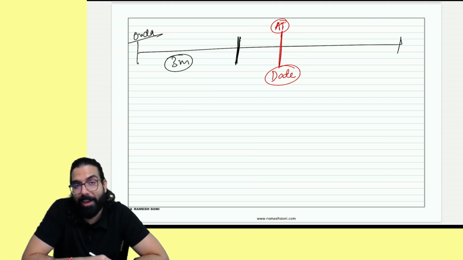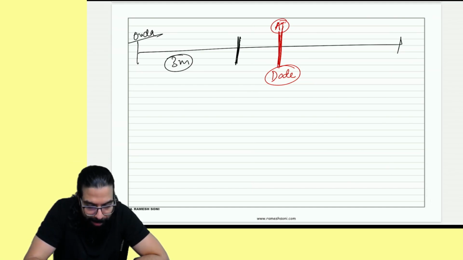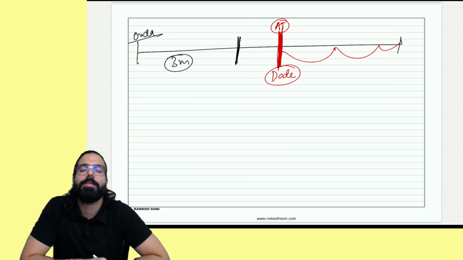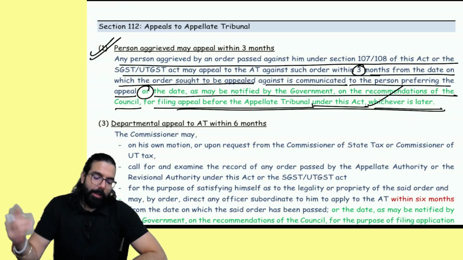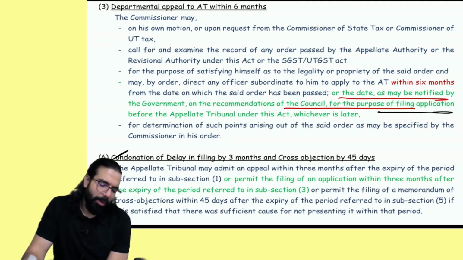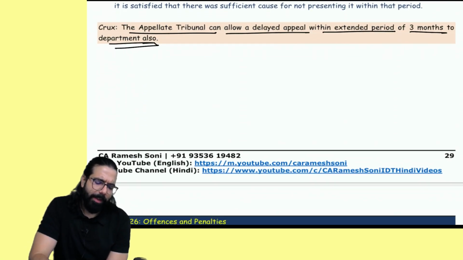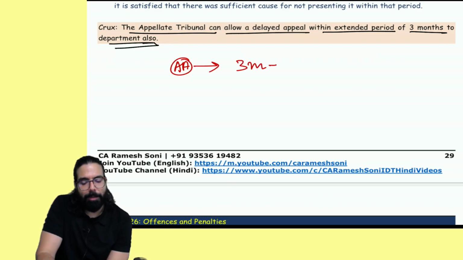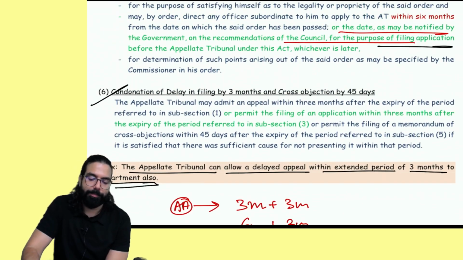Can you tell me from which day you will count 3 months? Now they're telling, the date which is notified by the government, from that day you should go within 3 months plus 3 months. The department will go within 6 months plus 6 months. For the department also, they have told the same thing. So, sir, what is the simple thing? From the appellate authority's order communication date, the day the order came to your hand, you go within 3 months plus 3 months. The department will go within 6 months plus 6 months.